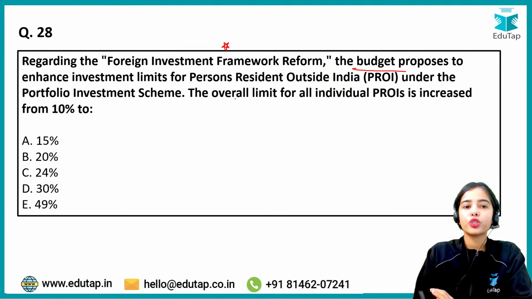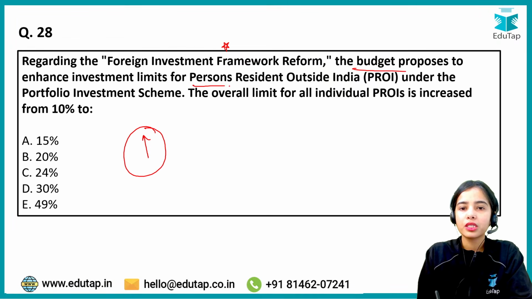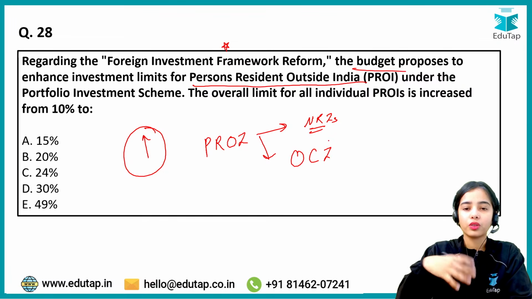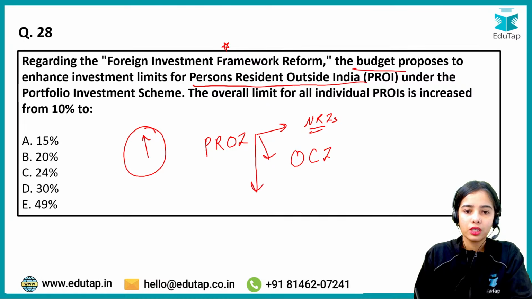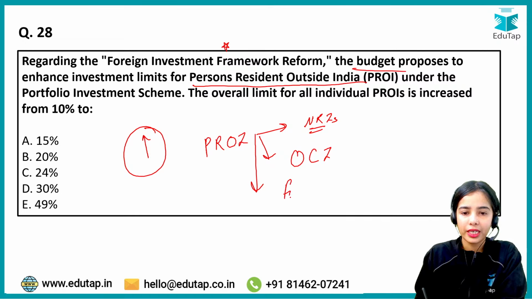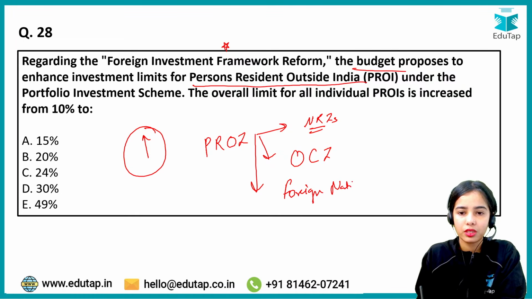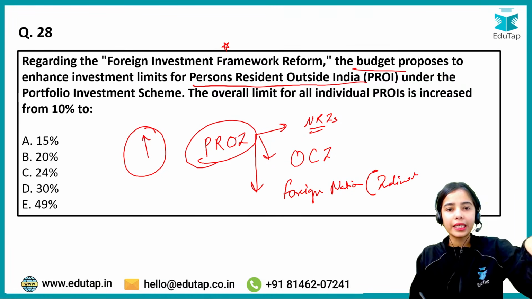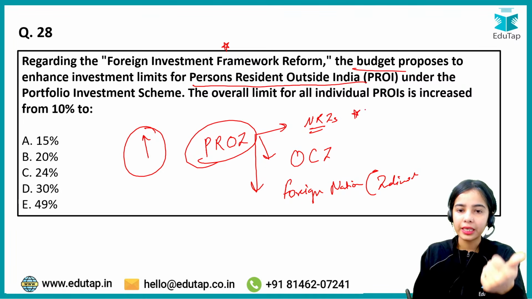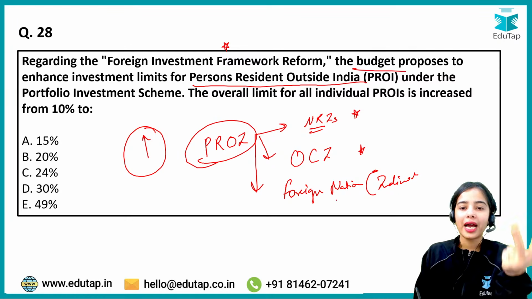The budget proposes to enhance the investment limits for the person resident outside India. Persons resident outside India are the non-resident Indians, the overseas citizens of India, as well as the foreign nationals or individuals. Okay, so persons resident outside India are all the individuals that are resident outside India. It can be non-resident Indians, overseas citizens of India and foreign nationals.